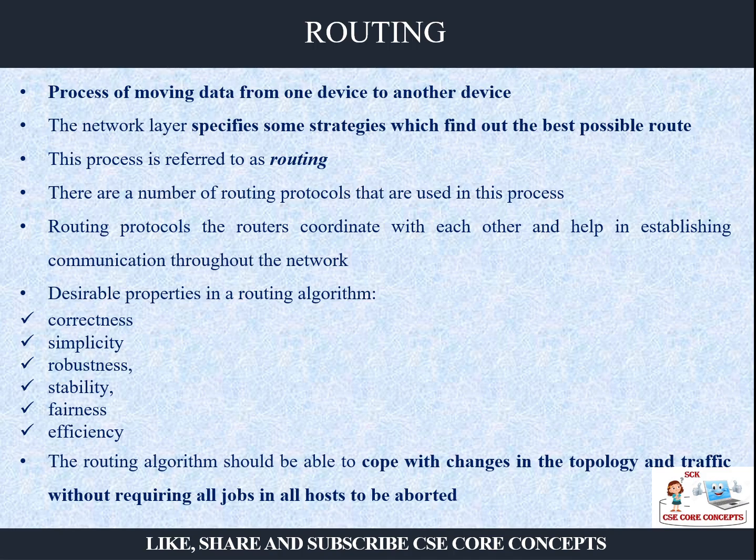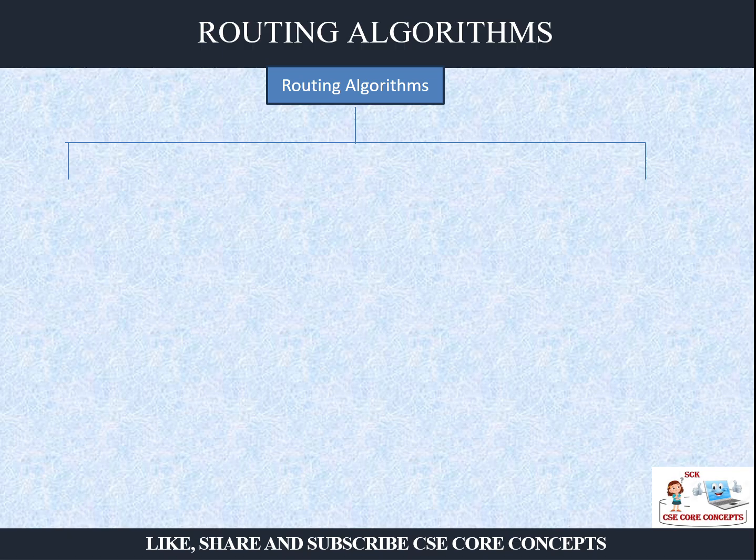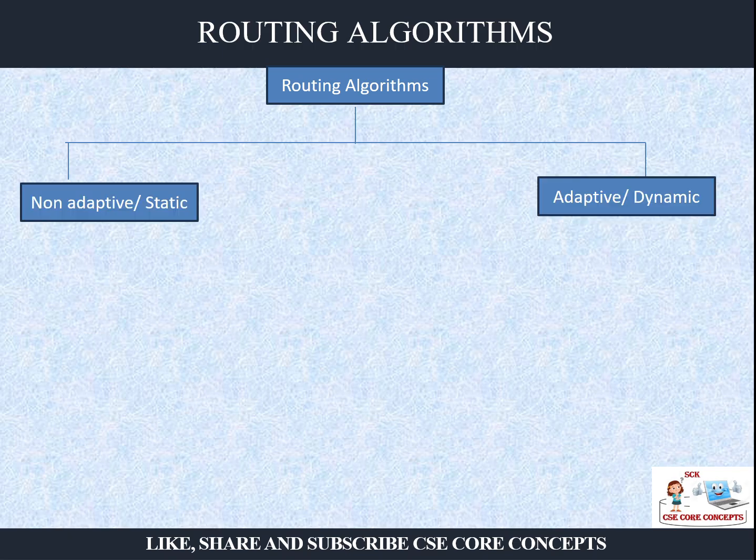The routing algorithm should be able to cope with changes. If I have started using one route and meanwhile on the way I find that this route is damaged or congested, the algorithm should be able to change the path as per the traffic or the topology or whatever. You cannot abort in between, right? You have to change and send it to the destination via some proper route. So routing algorithms are broadly classified into two categories.